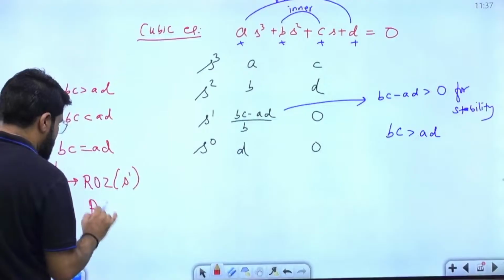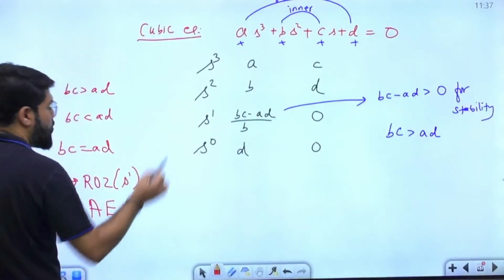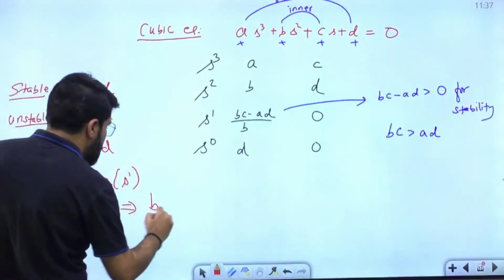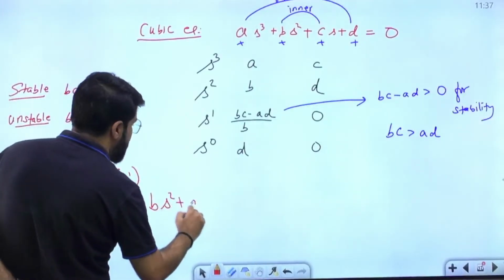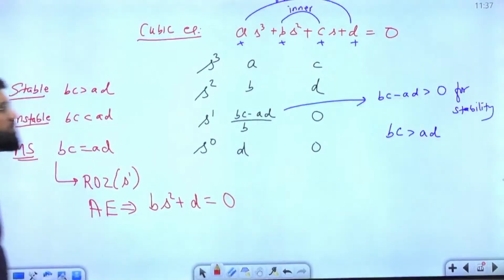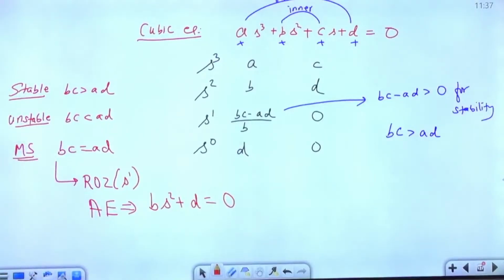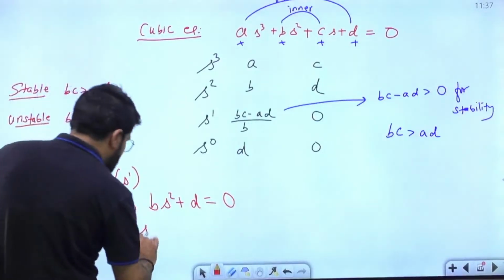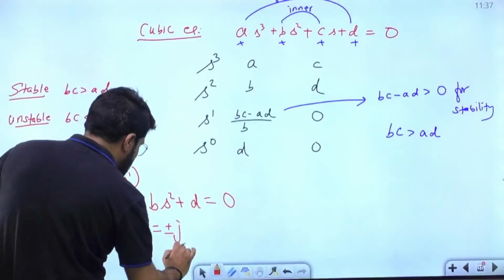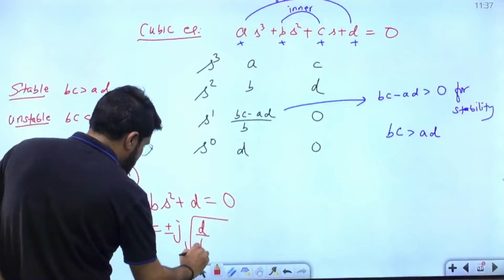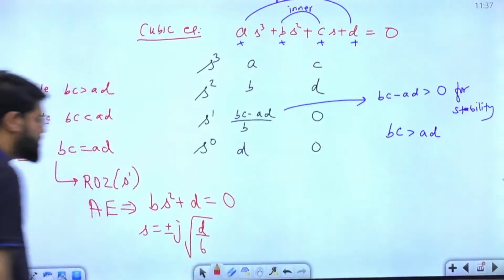And whenever there is a row of 0, we can form the auxiliary equation. How do we form the auxiliary equation? By using the equation above the row of 0. That is bs square plus d equal to 0. So from here, we can find out what s is equal to. s equal to plus minus j, because the square root of a negative number comes, plus minus j root of d by b.